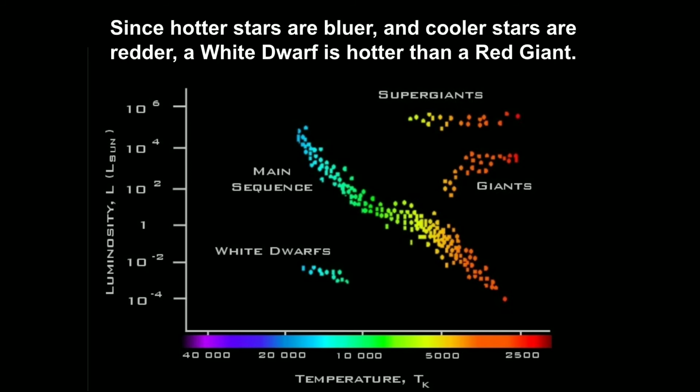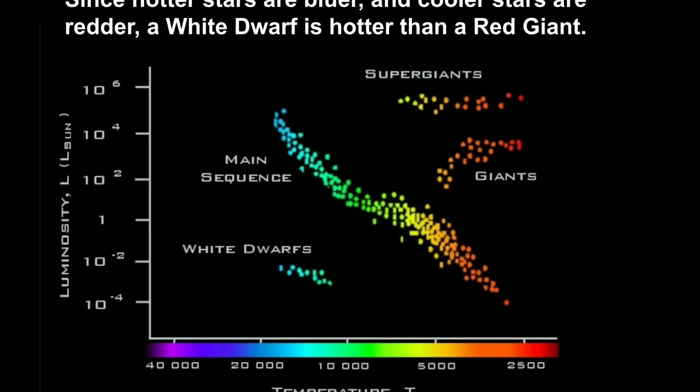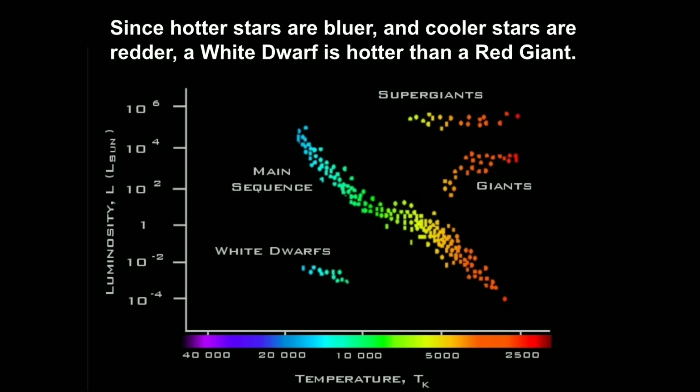Just observe here. Since hotter stars are bluer and cooler stars are redder, and white dwarfs are hotter than a red giant, the diagram is seen properly and clearly. So what about the color? Hot stars appear in bluer color. The coldest stars appear in reddish color. White dwarfs are hotter than red giant stars, so white dwarfs appear in white, green and blue colors. Giant stars appear in red color.